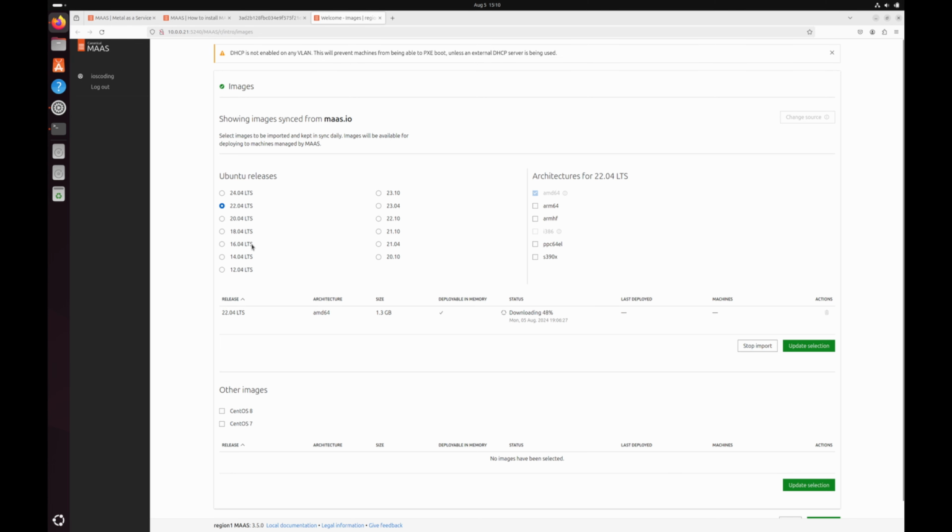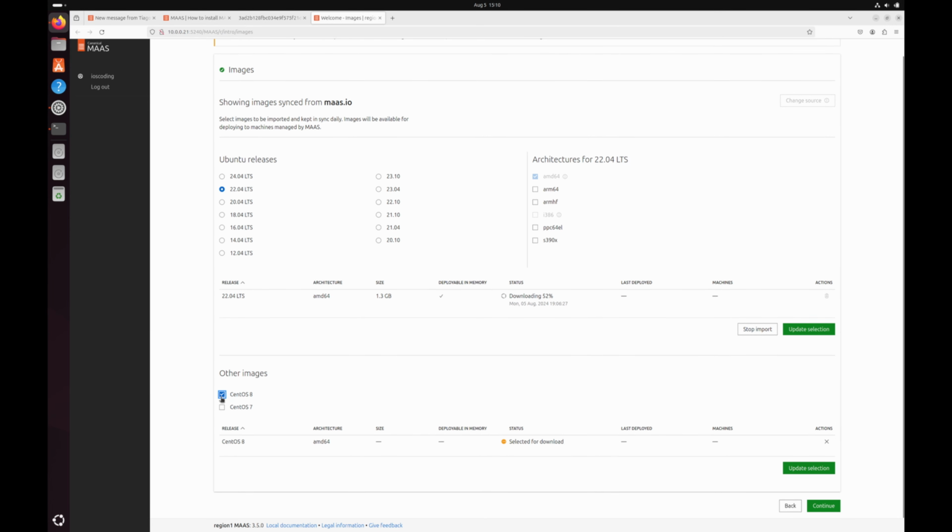download, and these images in turn will be pushed to the physical servers, or in our case to the shell VM. So basically whatever you select to download in here, you will have an option to choose from and then deploy those images on the remote bare metal servers. So now I will just select 22.04 LTS and let it finish downloading.